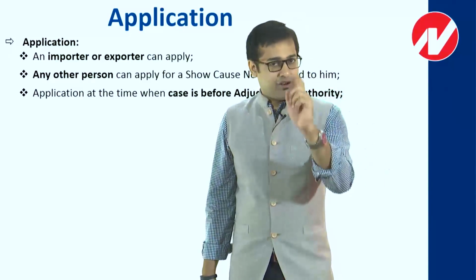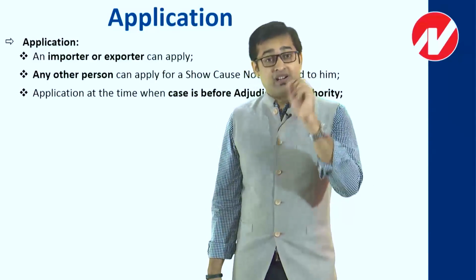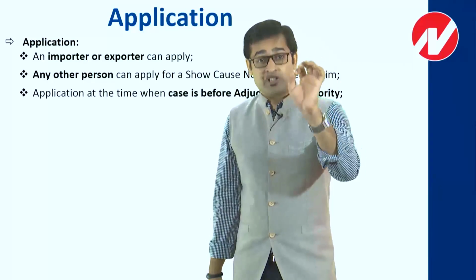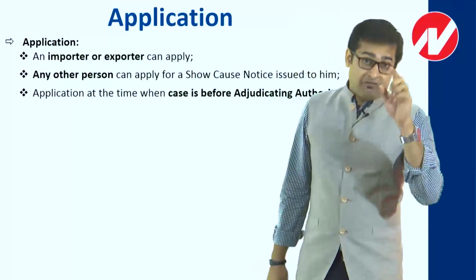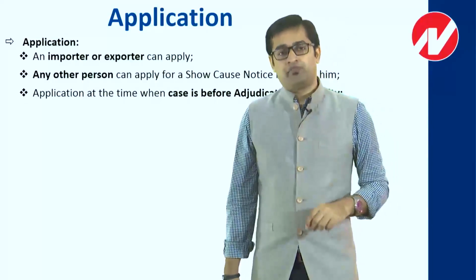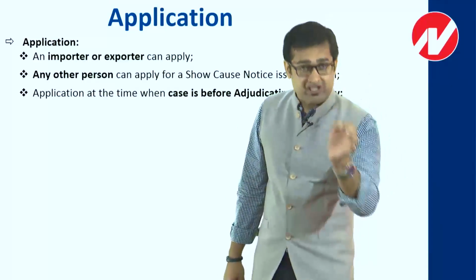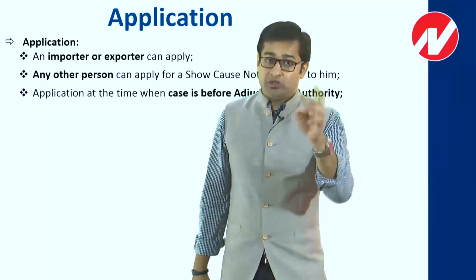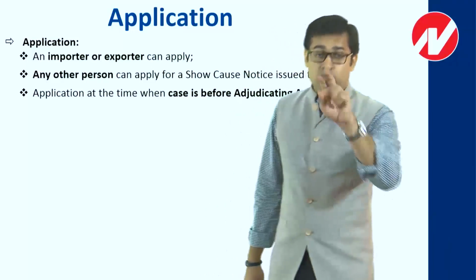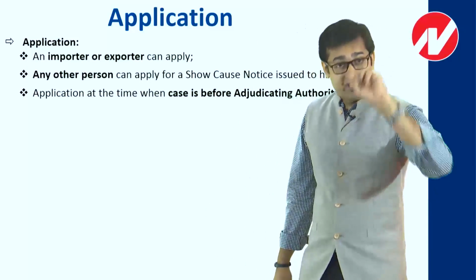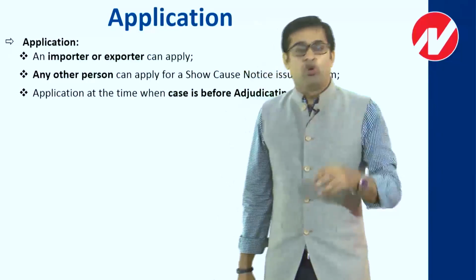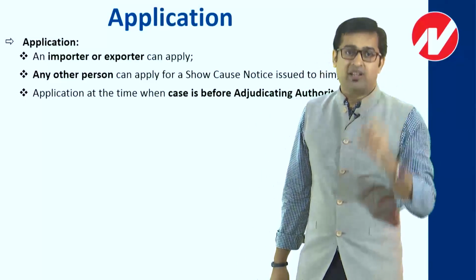So 1st October is the date on which the order is passed, 10th October is the date on which the order is received by the assessee, and 5th October is the date on which the order was dispatched from the department. So what about both the bifurcations? Can I approach the Settlement Commission between 1st to 5th October? And can I approach it between 6th to 10th October? Because 1st to 5th October is a period in which the order has been passed but not dispatched, and 6th to 10th October is a period in which the order was dispatched but not received by the assessee like me. In both these cases, this Qualimex Engineering case gives a clear point.